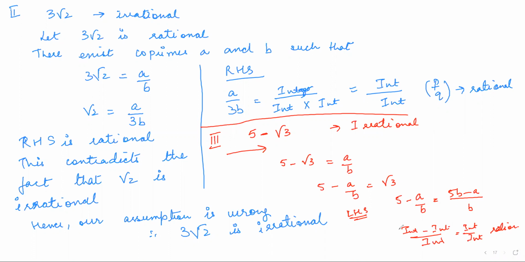This contradicts the fact that under root 3 is irrational, hence our assumption is wrong, and hence 5 minus root 3 is irrational. So I hope you can write it.